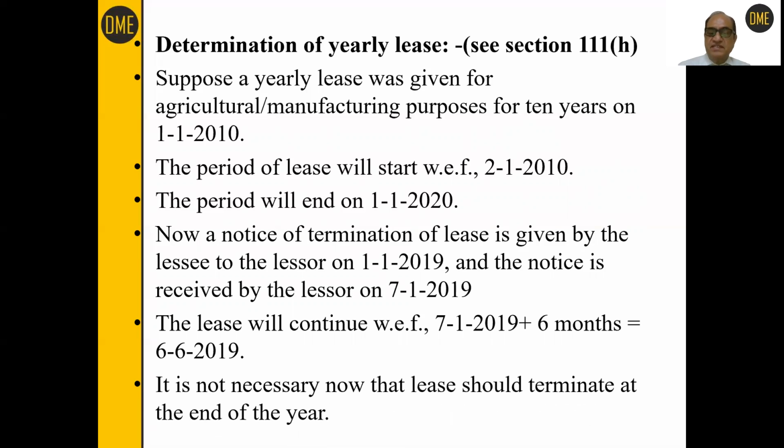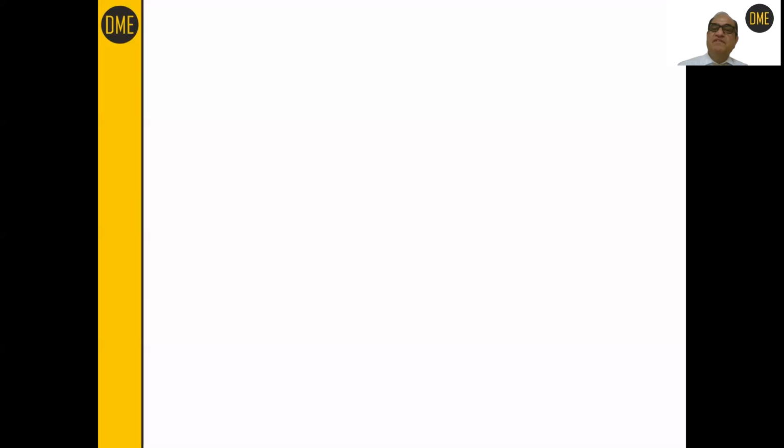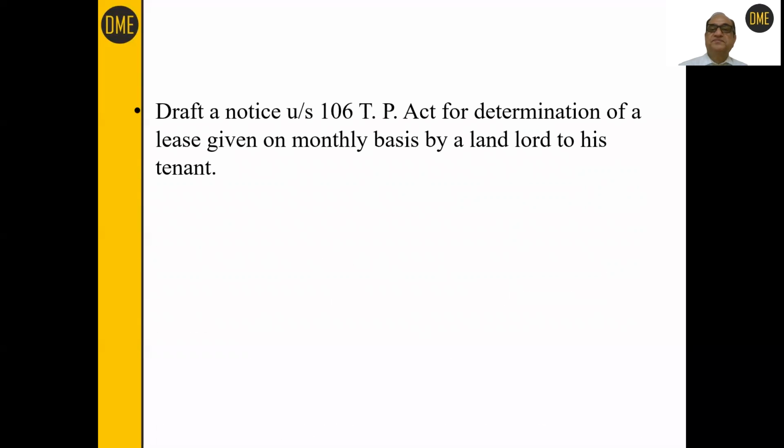And it is not necessary, as we have discussed earlier also, that a lease should terminate at the end of the year. It's not necessary that your notice should expire on 31st December 2020. Notice can be given anytime, but a 6 months grace period will be available to the tenant.